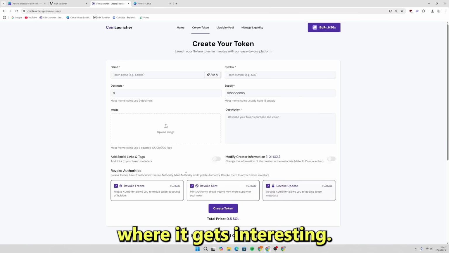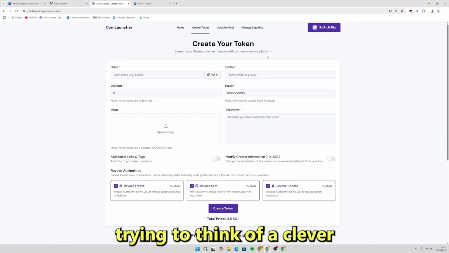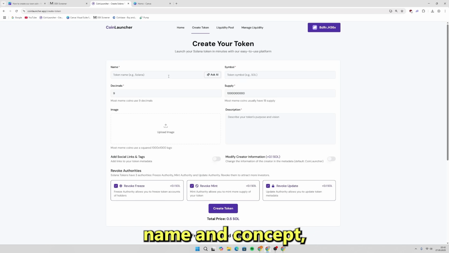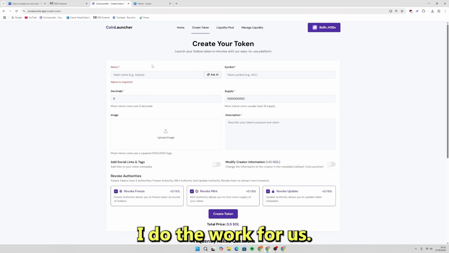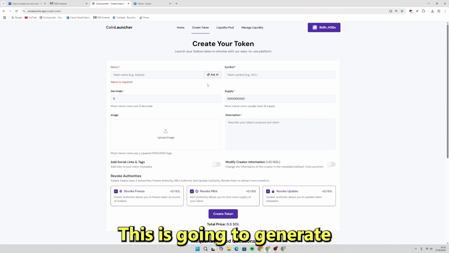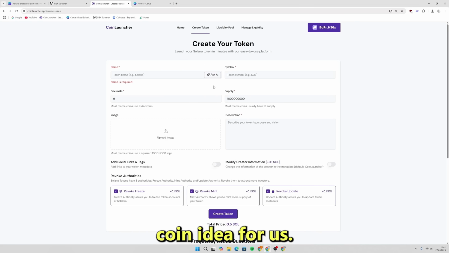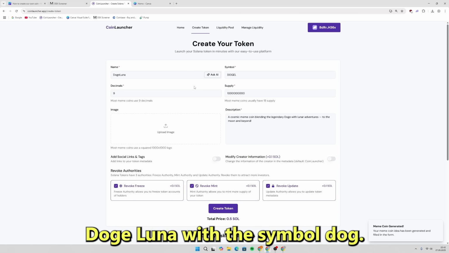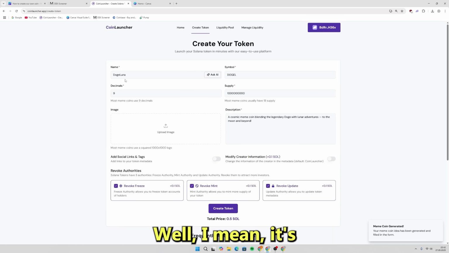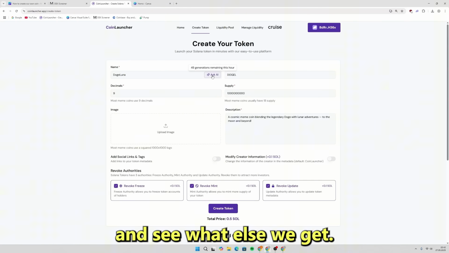Now here's where it gets interesting. Instead of sitting here trying to think of a clever name and concept, we're just going to let AI do the work for us. See this Ask AI button right here? This is going to generate a complete meme coin idea for us. Okay, it gave us a Doge Luna with the symbol DOGEL. I mean, it's not that bad, but let me try again and see what else we get.